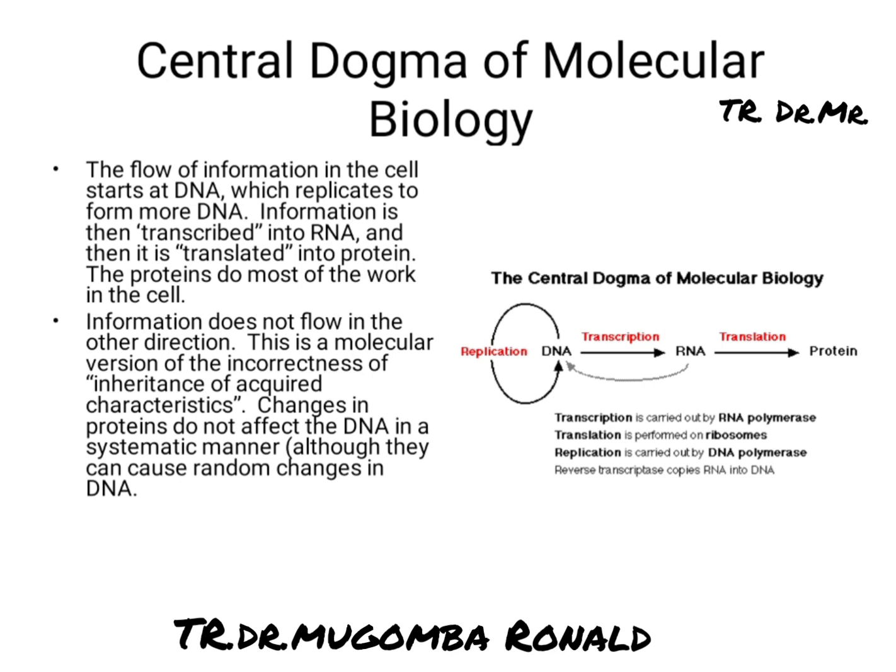As we move from DNA to RNA, and from RNA to proteins, that is what they call the central dogma.